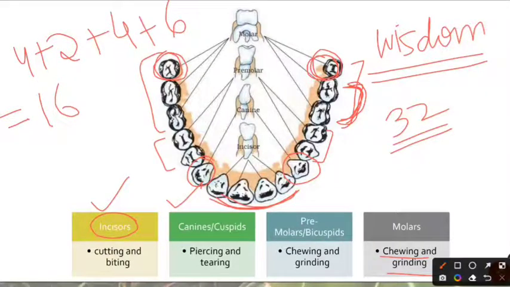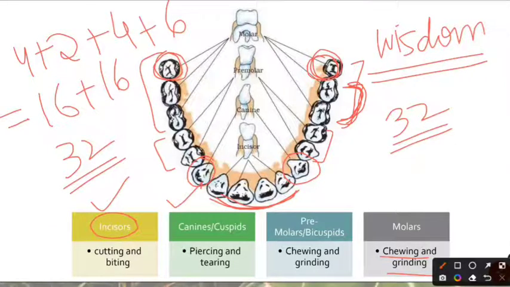And this is in one jaw. And we have 2 jaws, the upper jaw and the lower jaw. So the total number of teeth becomes 32. In children, we do not have the third set of molars, and we also do not have the premolars.